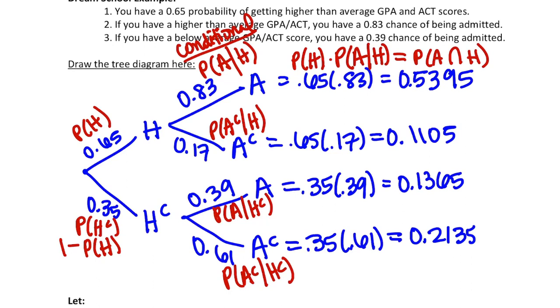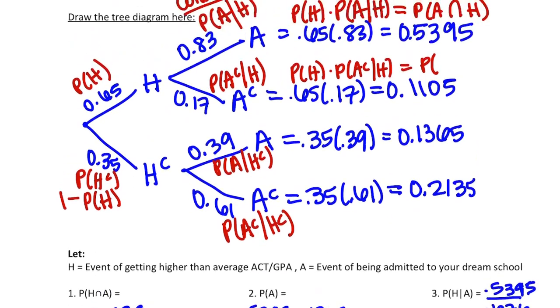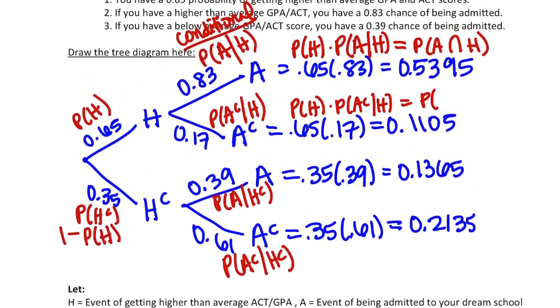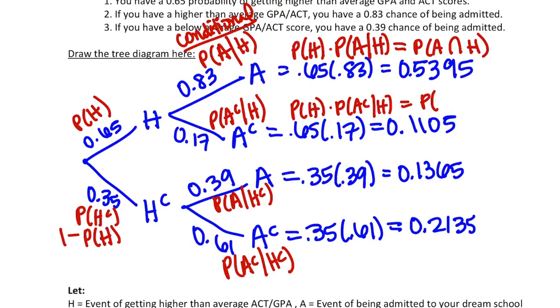And so here we can just kind of show all of this. I guess I could write H and A is actually better for this one, but they're the same thing, so I'm not going to change it.